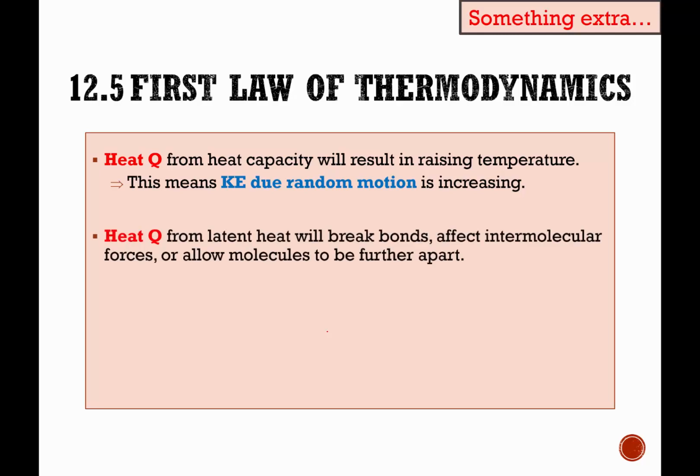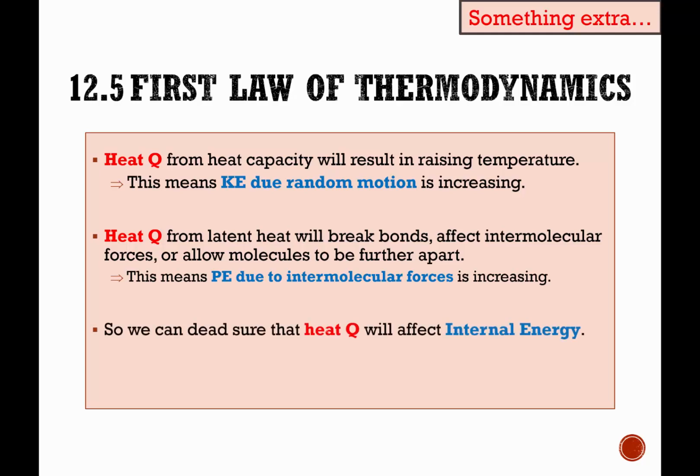Next, we have learned that heat Q from latent heat will break bonds, affect intermolecular forces, or allow molecules to be further and further apart. This means that the PE due to the intermolecular forces must also be increasing. So the conclusion we can derive is that, for sure, heat Q will affect internal energy. If we provide heat to any substance, the internal energy of the system must be increasing.